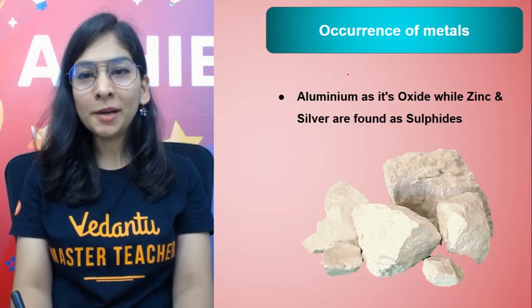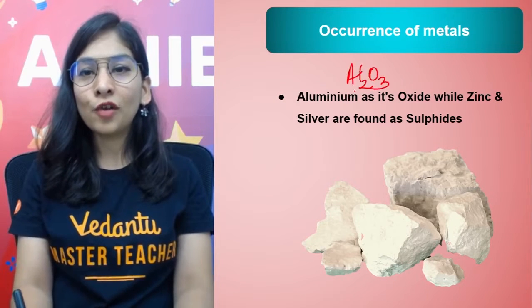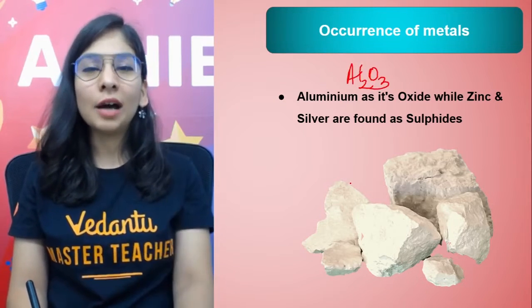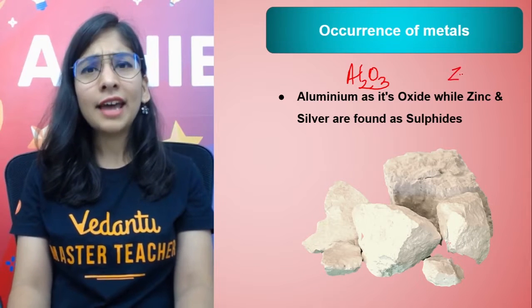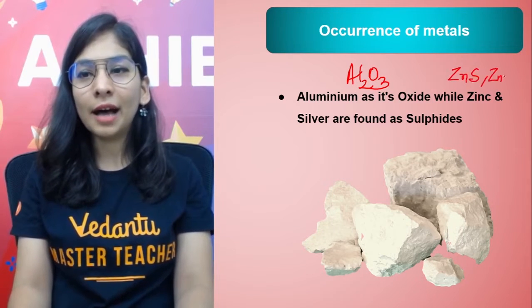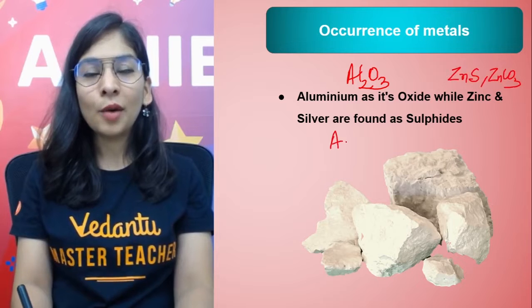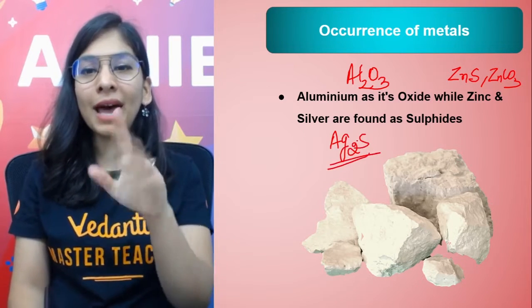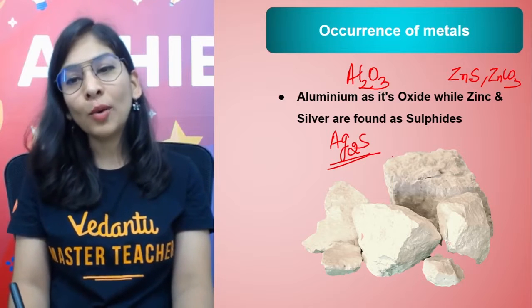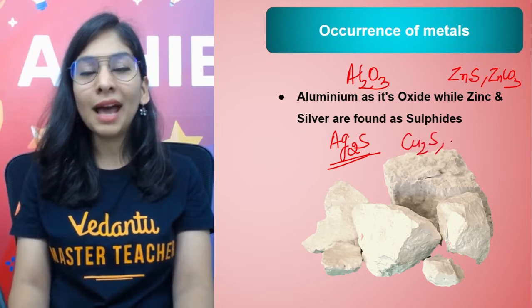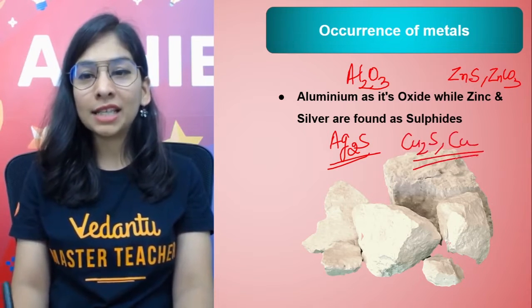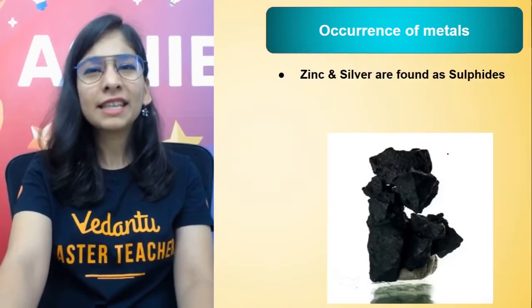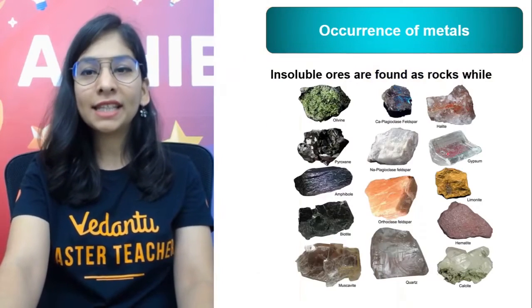Then comes aluminium. Aluminium is generally there in the form of aluminium oxide. Then comes zinc. Zinc is there in the form of sulfide and carbonate. Silver in the form of sulfide. Silver is there in nature generally in the free form as well as in the sulfide form. So is copper, in the free form as well as in the sulfide form, because these are some less reactive metals. Okay, we did that part.